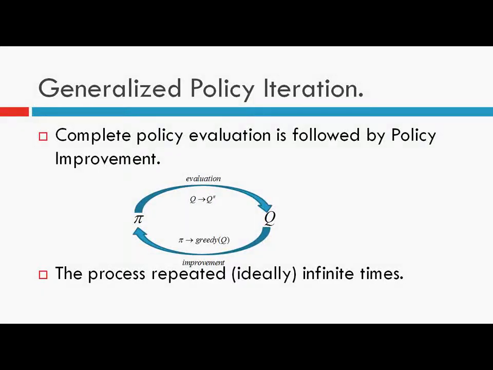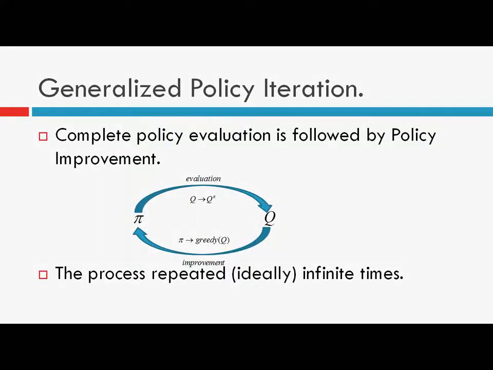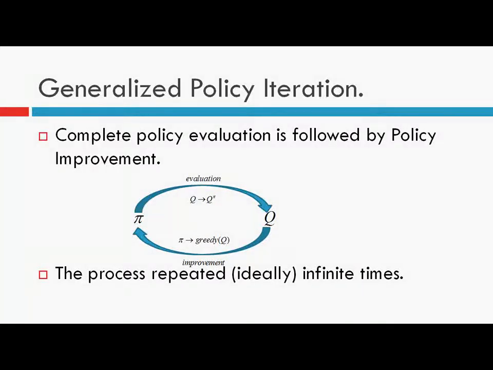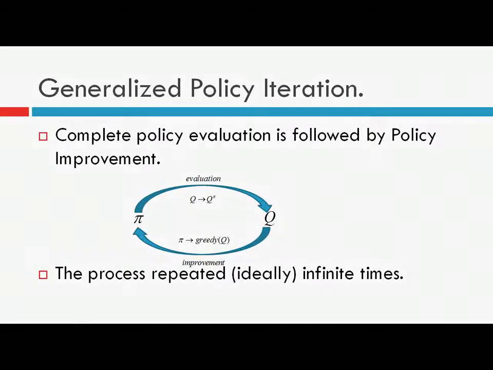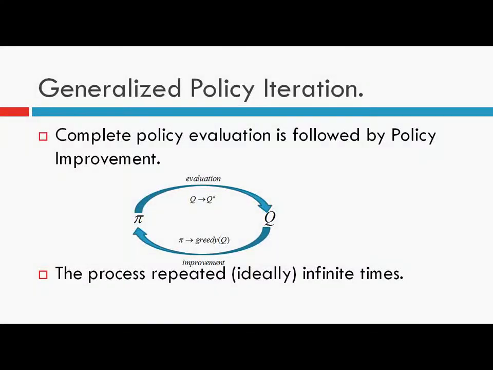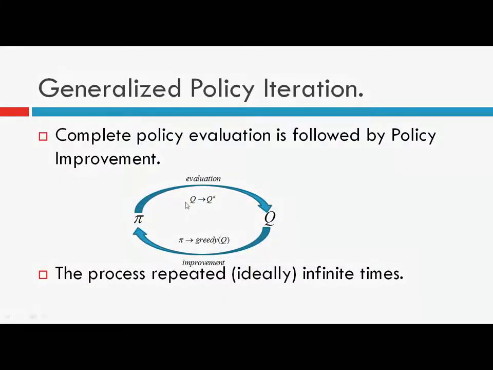For the Monte Carlo ES algorithm, that is Monte Carlo with exploring starts, we use two assumptions. First, exploring starts: we assume that the starting of the episode is done randomly. That is, we assign a non-zero probability of occurrence to each state action pair. And the second assumption is that in the evaluation step, evaluating the action value function for a policy pi, we have an infinite number of episodes.